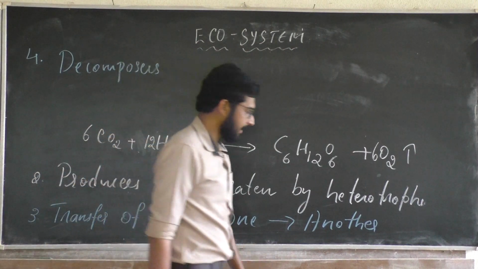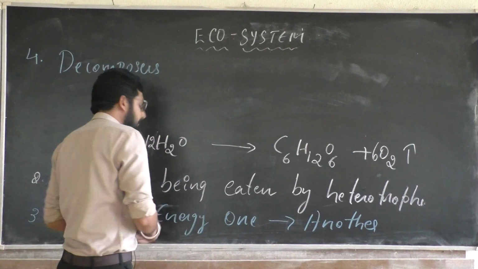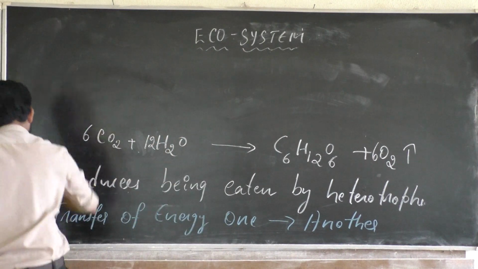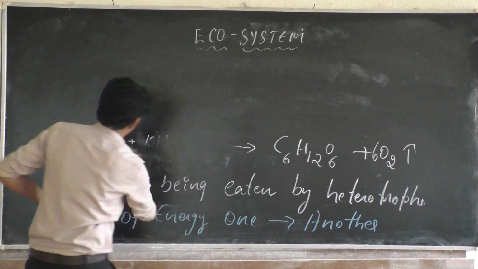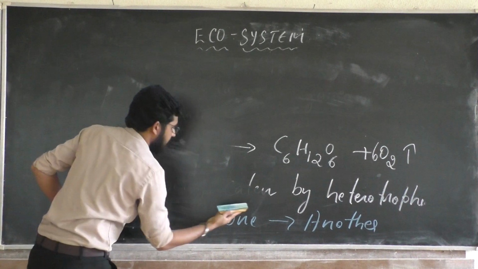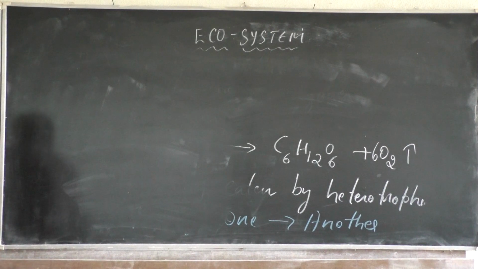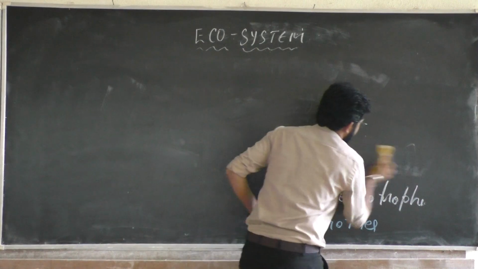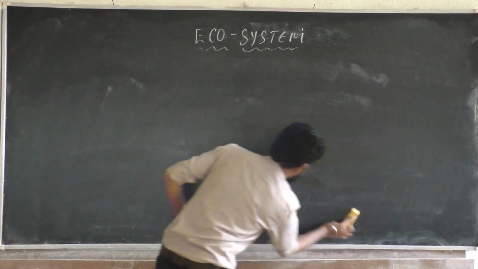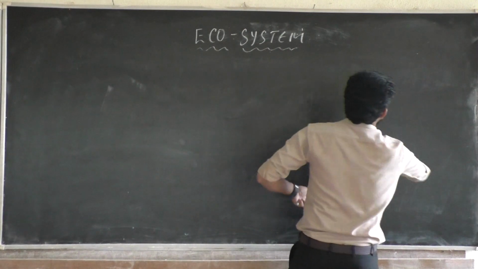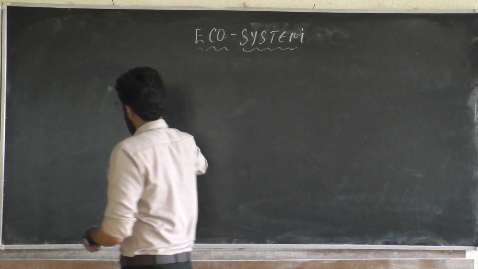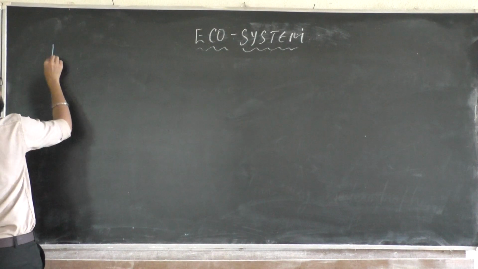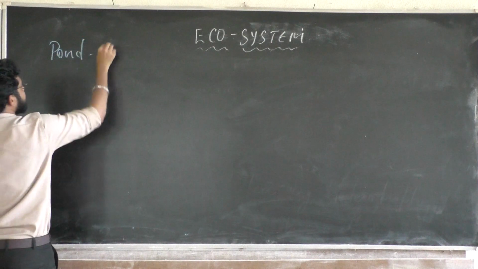Let us discuss again the events in our pond ecosystem. That is very interesting. What are the things happening in a pond ecosystem?